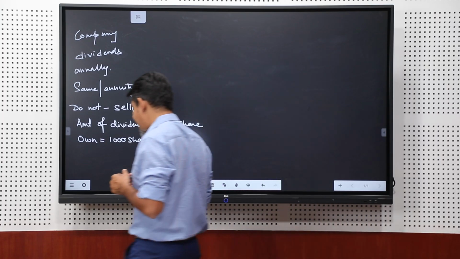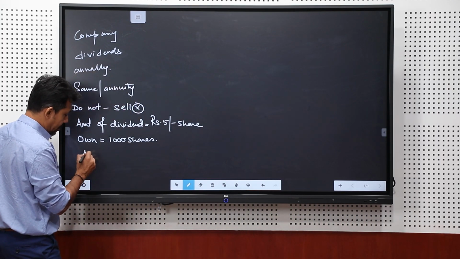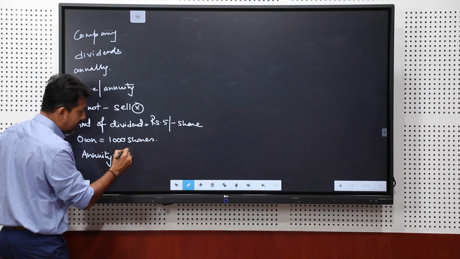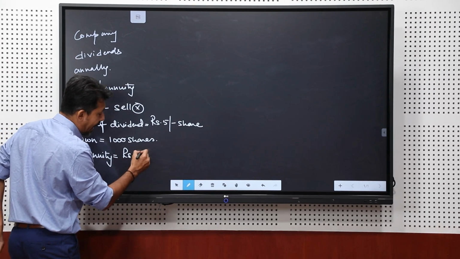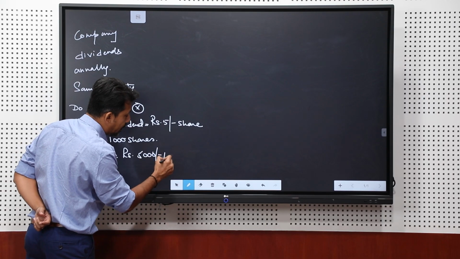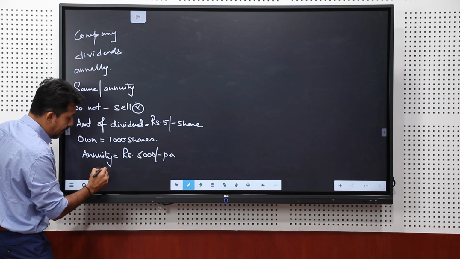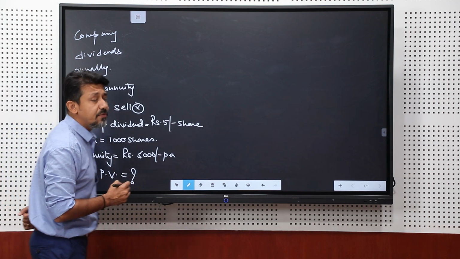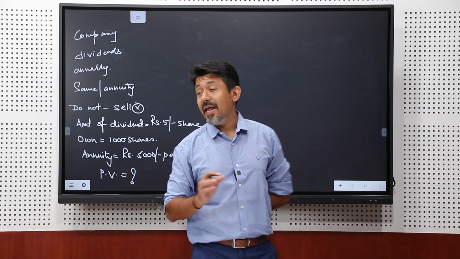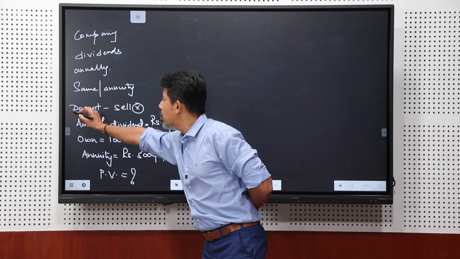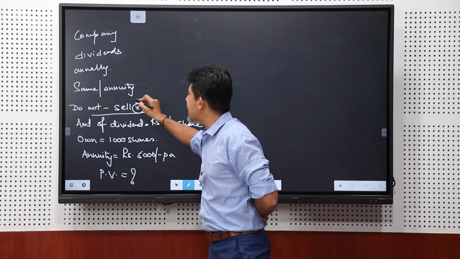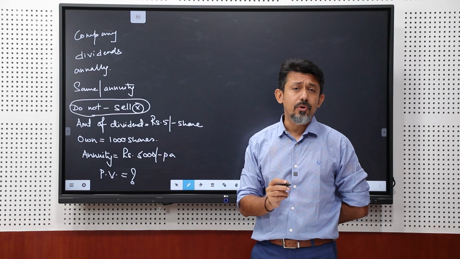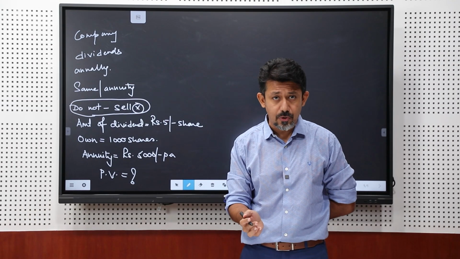So the amount that you get in terms of an annuity every year would be 5000 per annum, right? My question is, how much is this dividend worth if the intention is to not sell these shares ever? Then this 5000 happens to be an annuity which is a perpetual annuity.